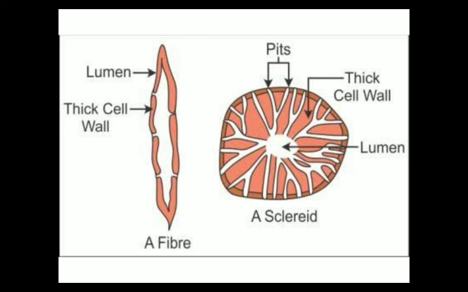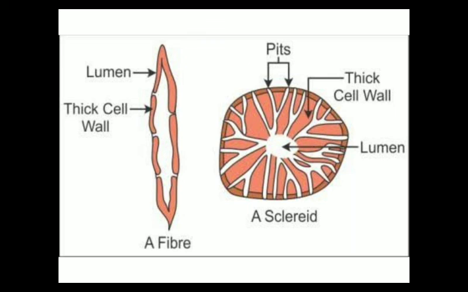The second type of simple permanent tissue is collenchyma, which mainly provides flexibility to the plant body, and it is present in the petiole or in young stem. In climber plants we can see the presence of collenchyma. The third type of simple permanent tissue is sclerenchyma. It makes the plant body hard and stiff.